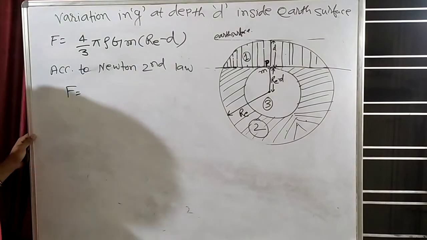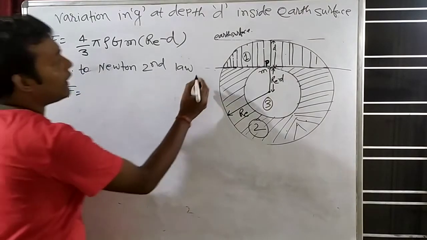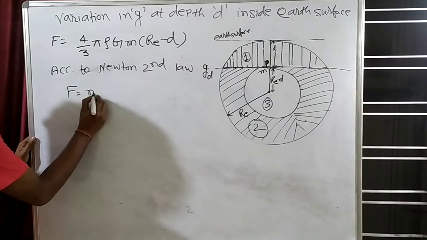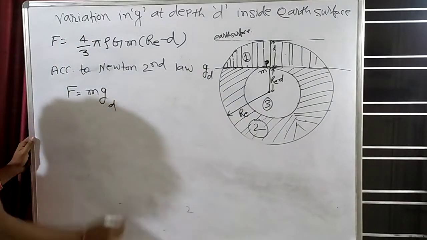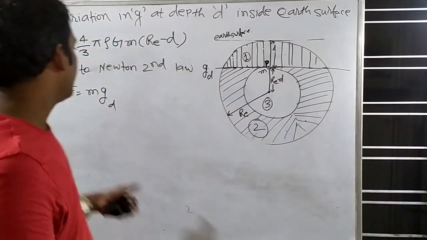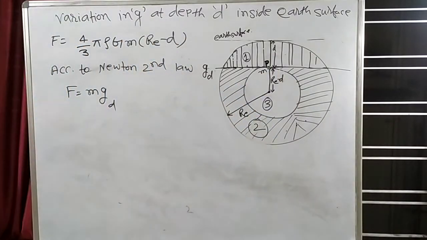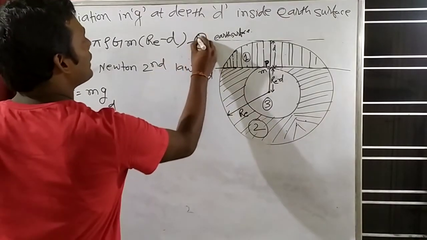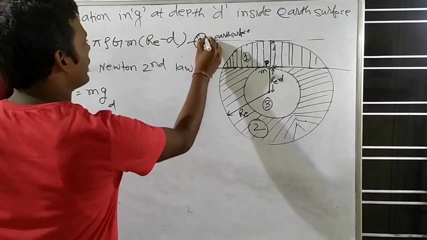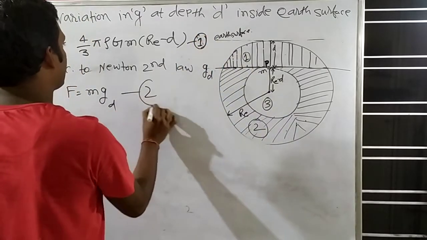F is equal to ma. So let's say the acceleration due to gravity at depth d is g_d. So F will be equal to m g_d. Acceleration due to gravity at depth d, how much we have considered? g_d. So F will be equal to m g_d. Let's suppose that this is our equation number 1, and this is our equation number 2.